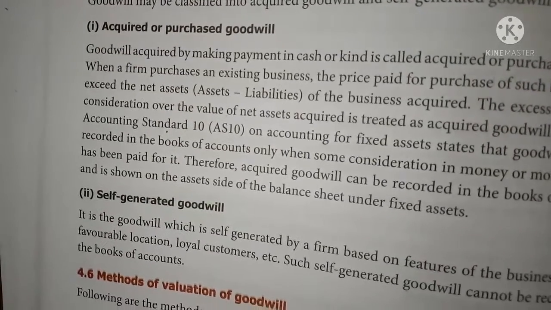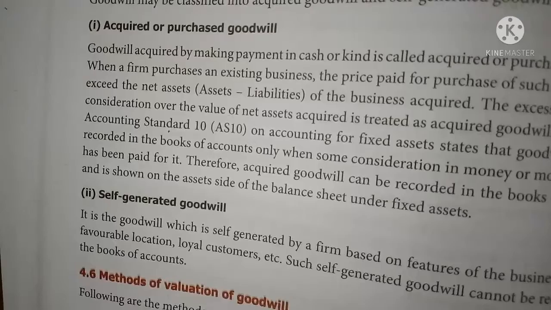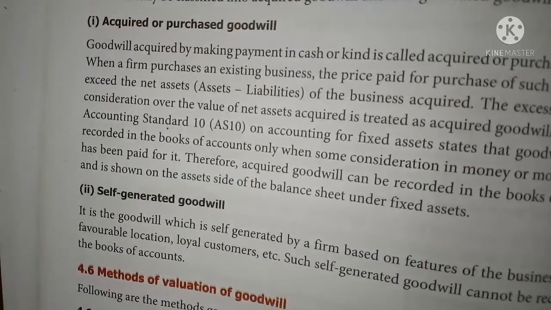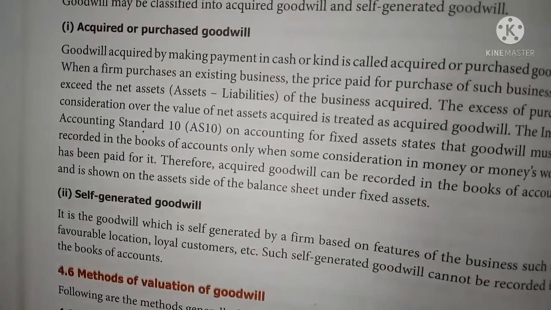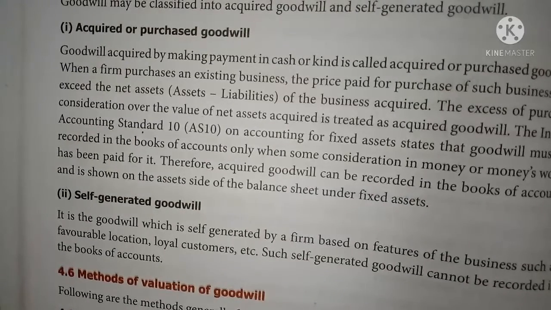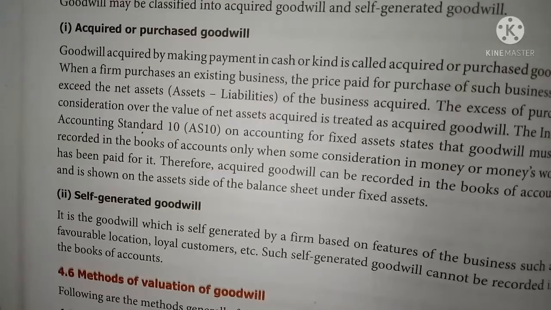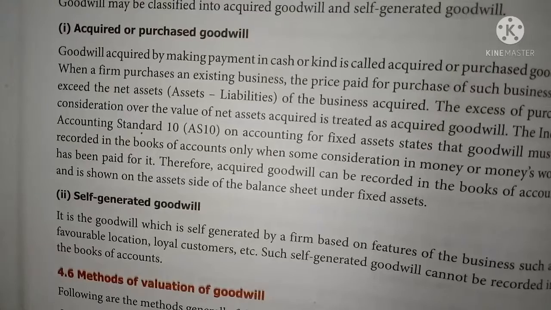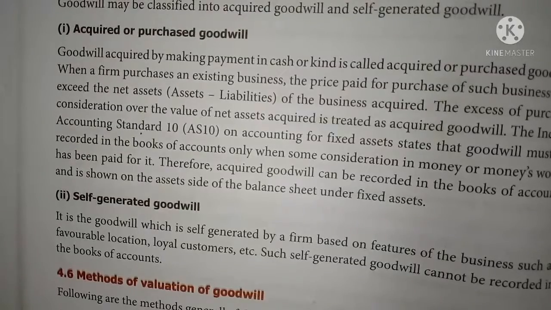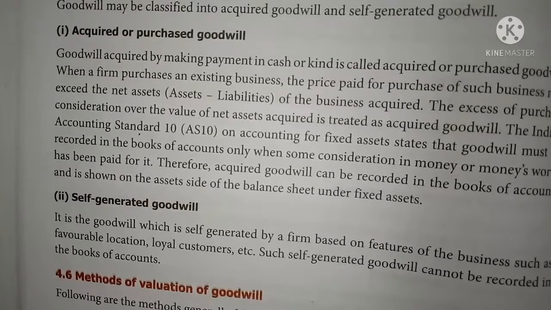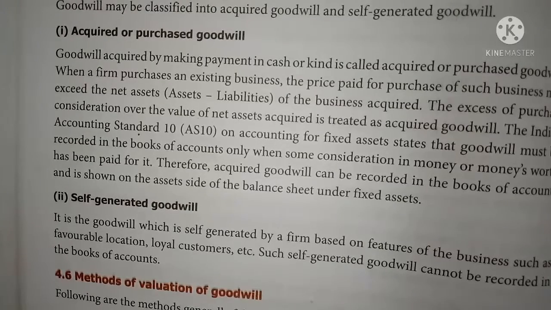So self-generated goodwill means the goodwill of the firm is valued on the basis of past experience and features of the business, such as loyal customers and favorable location, which should be considered in the value of goodwill. That type of goodwill is called self-generated goodwill, and it will not be shown in the books of accounts.